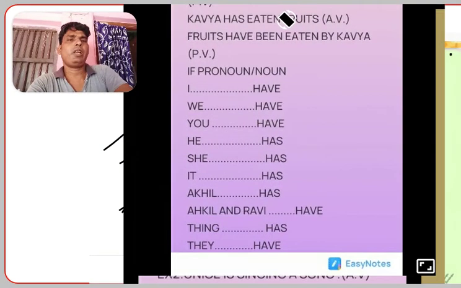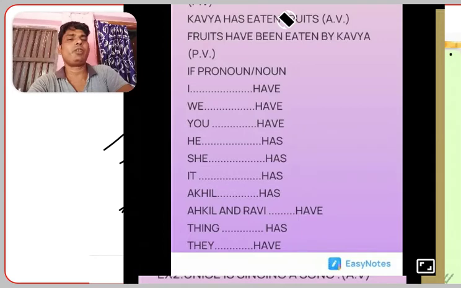For example, I with have, we with have, you with have, he or she has, or it also has. And with Akhil or Ramu, whenever we write the name of a person, we write has. With the names of two persons, we write have.